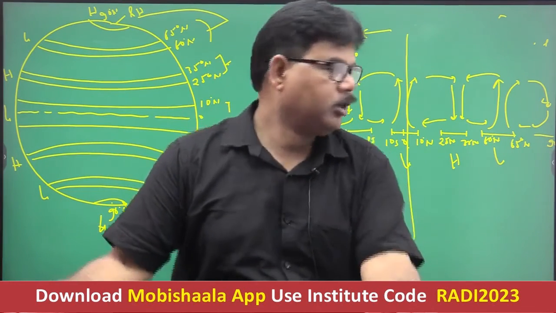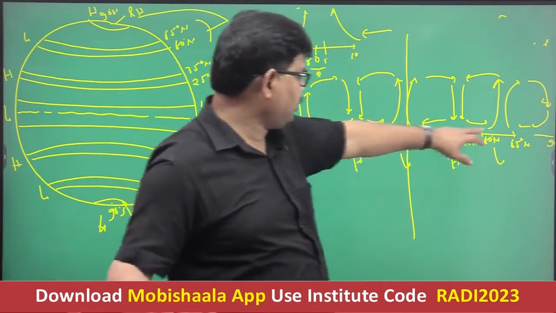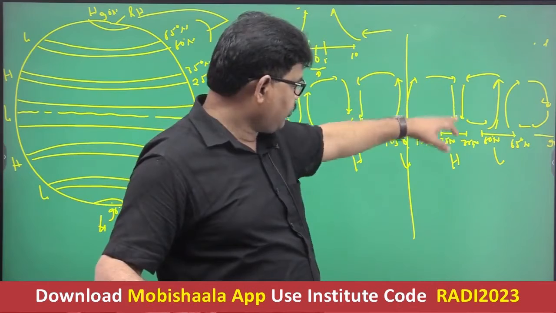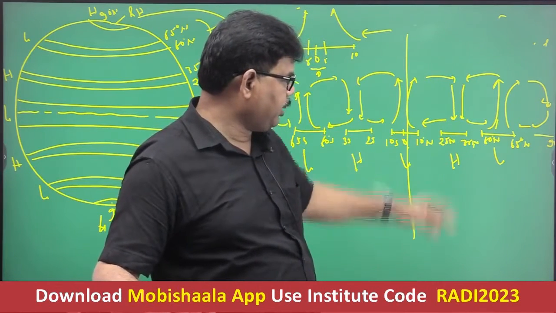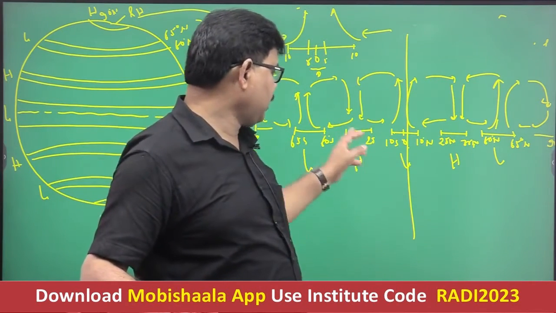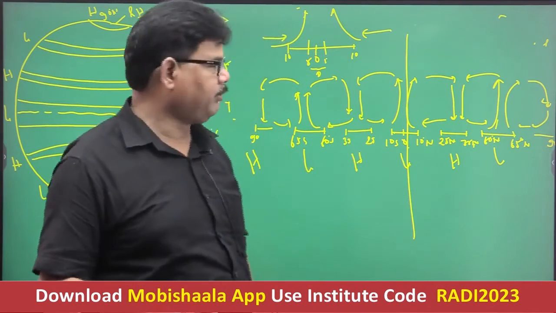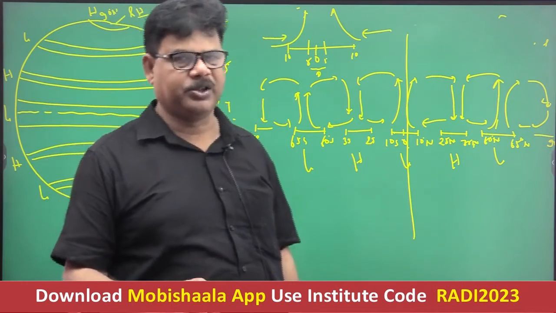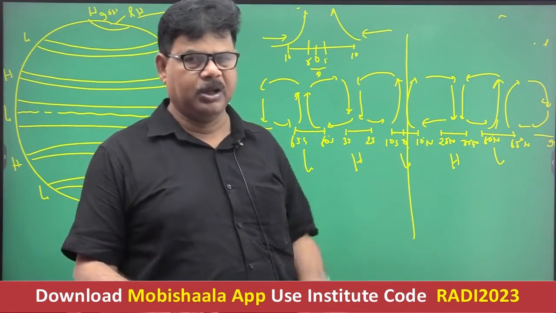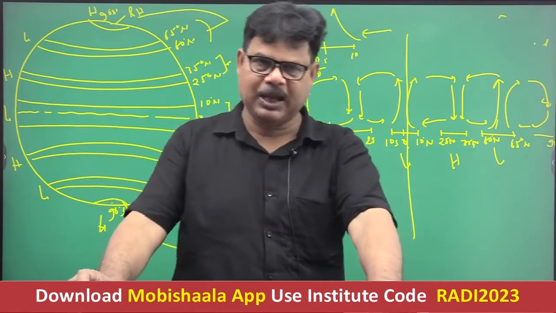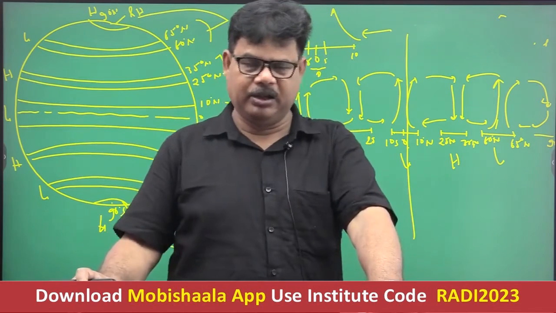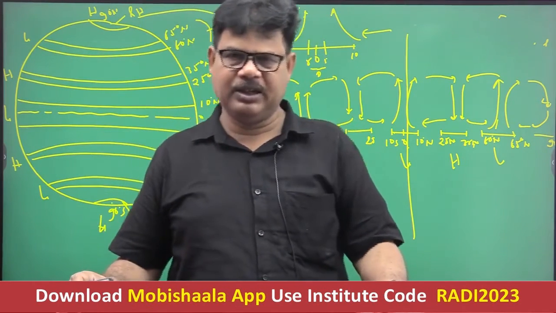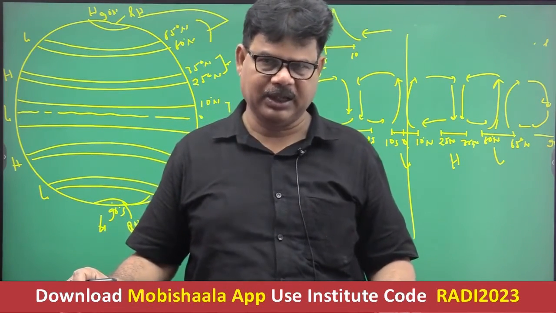You see, the winds from both sides, from both low pressure belts, descend between 25 to 35 degrees north and 25 to 35 degrees south, creating a high pressure zone in this area. Because of the subsidence of air, high pressure is created, and the descending tendency of air causes anticyclonic condition.